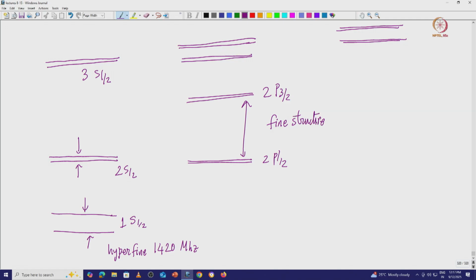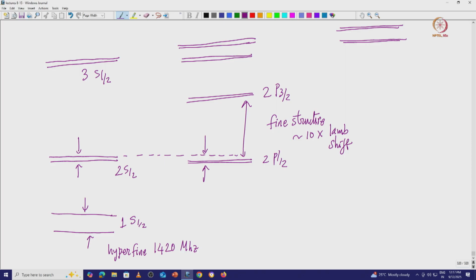Okay. This is roughly 10 times that of the Lamb shift. And where is the Lamb shift? The Lamb shift is between these two, between 2s1/2 and 2p1/2 essentially.